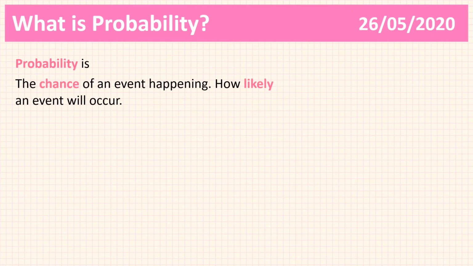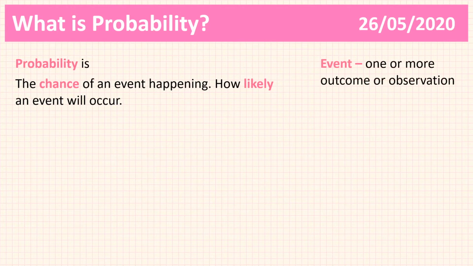Now, in this definition, we can see a new keyword that you may not have come across before, and that keyword is event. An event is one or more observational outcomes. So for example, rolling a 6 on a dice is an event. For example, it raining on a Tuesday is an event. So these are all examples of events.